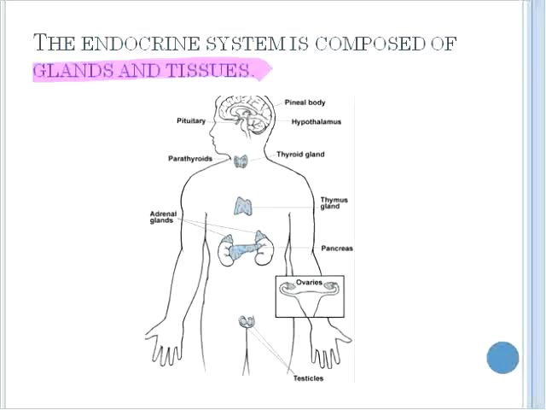We have the pituitary gland, located at the base of the brain, often called the master gland. There's the pineal gland, a cone-shaped gland, located, as you see here, at the base of the brain. We have the hypothalamus, which feeds into and helps monitor and control the endocrine system. The thyroid and parathyroid glands are located at the base of the neck. There's the thymus gland, contained mid-chest. There are the adrenal glands, which are located on top of the kidneys.